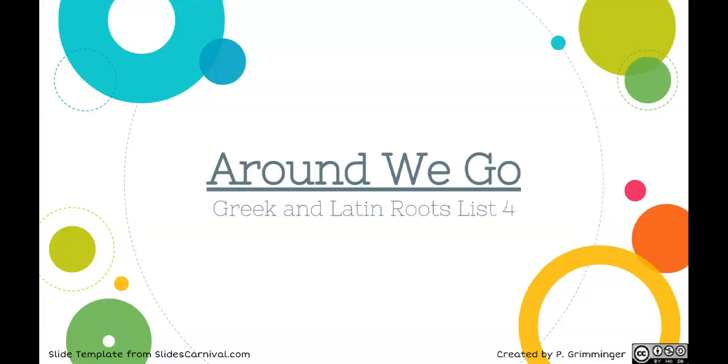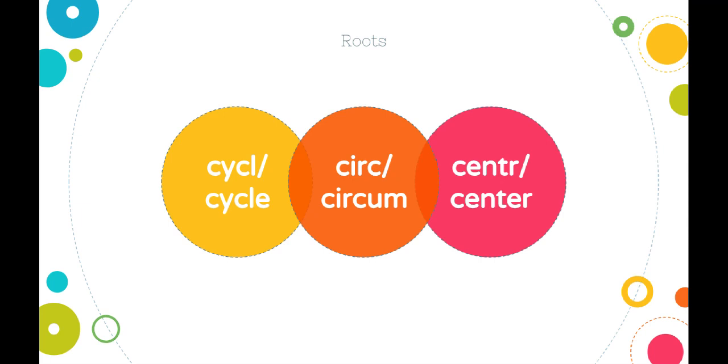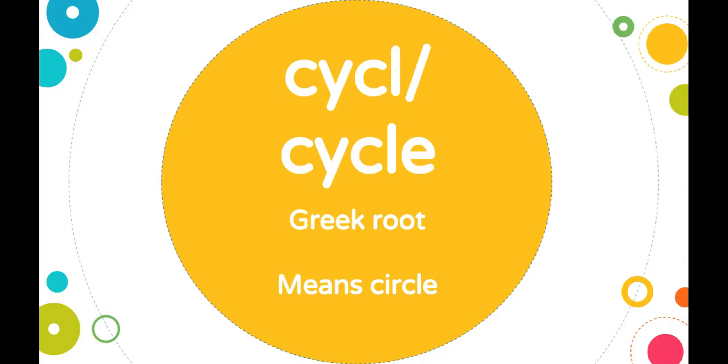List for Around We Go. This is your introduction video. So your roots for this list are cycle and cycl, circ and circum, and center and centr. All of these roots have something to do with round or circle.